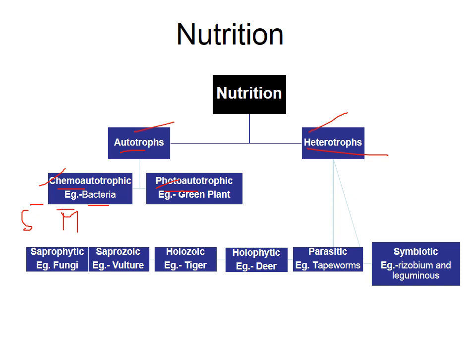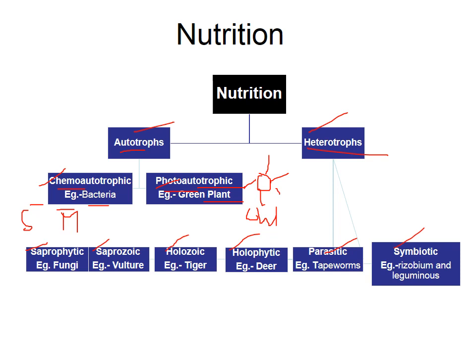And photo means light, so photoautotroph means with the presence of sunlight they make their own food, like green plants, in the presence of chlorophyll. Okay, so these are the phototrophs. Heterotrophs are also of different types. One is saprophytic, saprozoic, holozoic, holophytic, parasitic, and symbiotic.